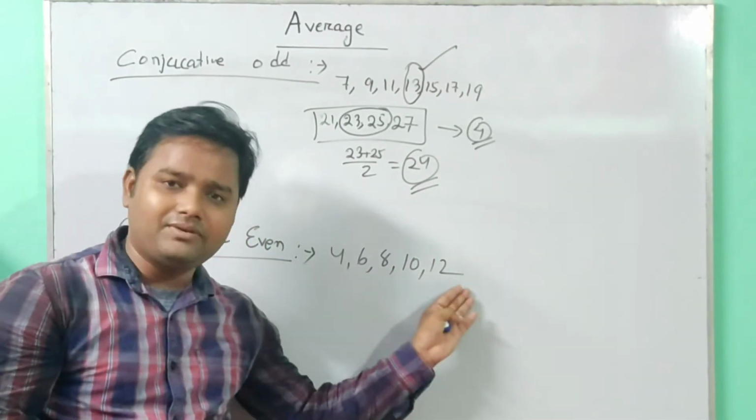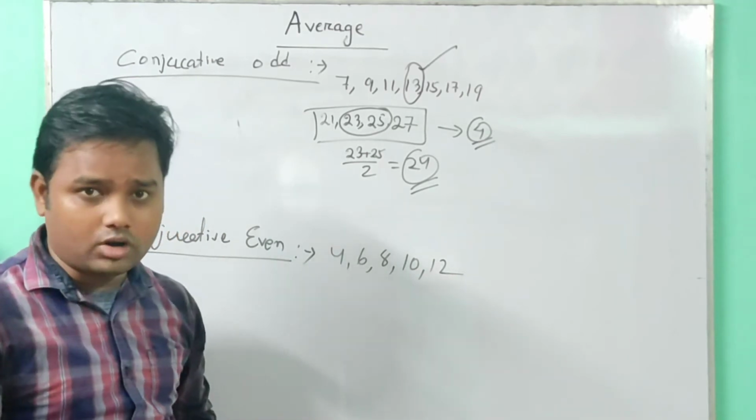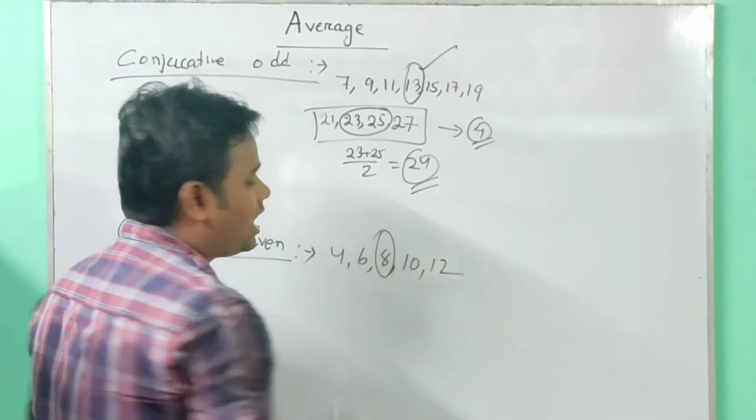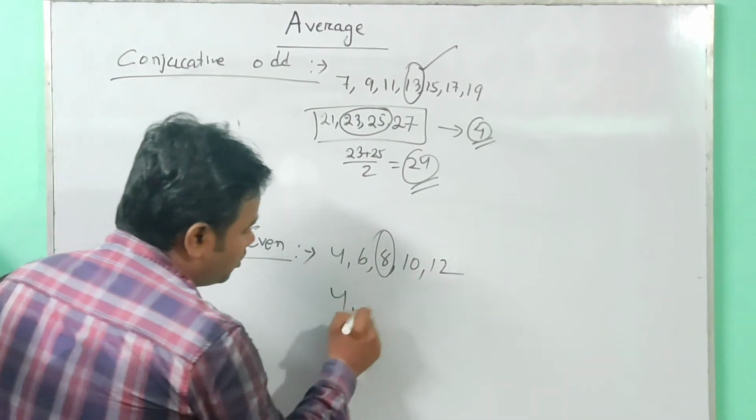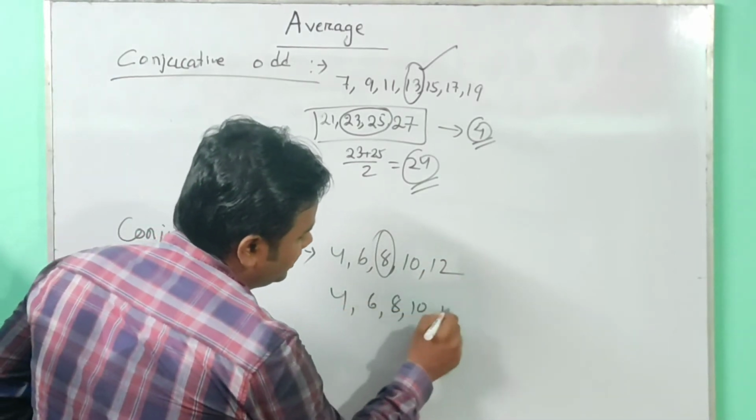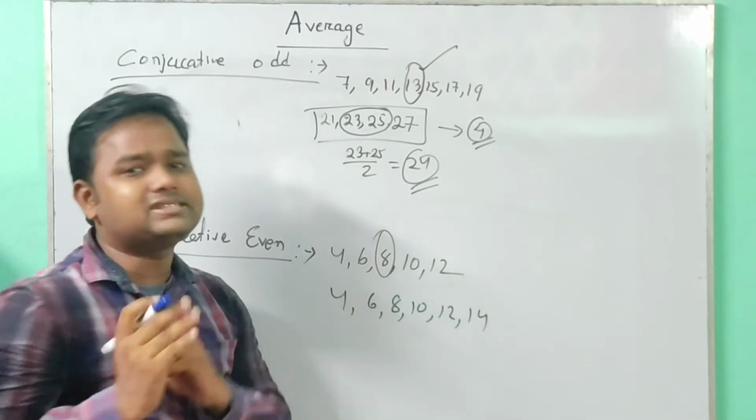Consecutive even numbers are given, 5 numbers. Since 5 is an odd count, the middle one, 8, is the average value. Similarly, if I take 6 numbers, that is 4, 6, 8, 10, 12 and 14. Here 6 numbers are given.